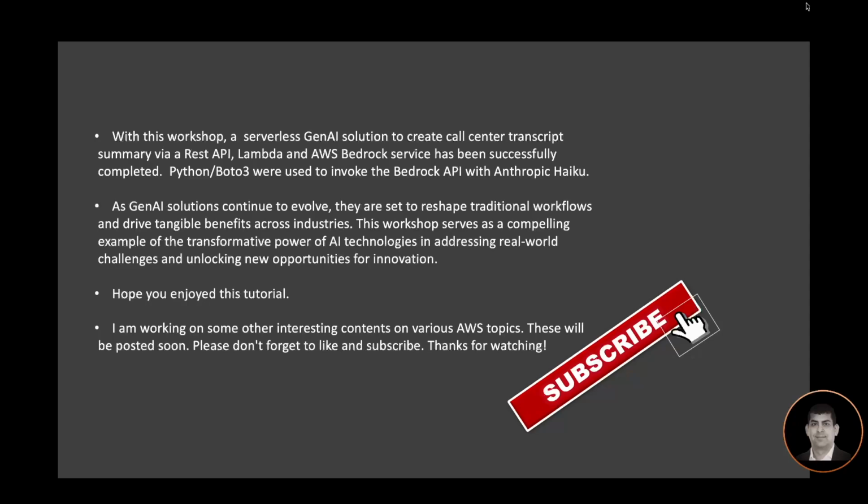With this workshop, a serverless generative AI solution to create call center transcript summaries via REST API, Lambda, and the AWS Bedrock service has been successfully completed. Python Boto3 was used to invoke the Bedrock API with Anthropic Haiku. GenAI solutions continue to evolve. They are set to reshape traditional workflows and drive tangible benefits across industries. This workshop serves as a compelling example of the transformative power of AI technology in addressing real-world challenges and unlocking new opportunities for innovation.